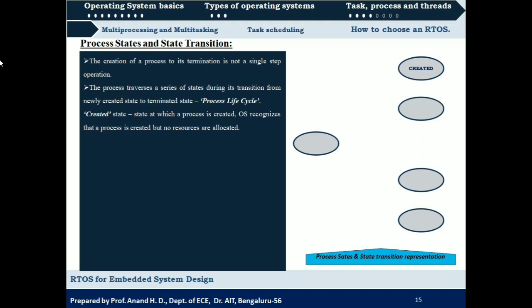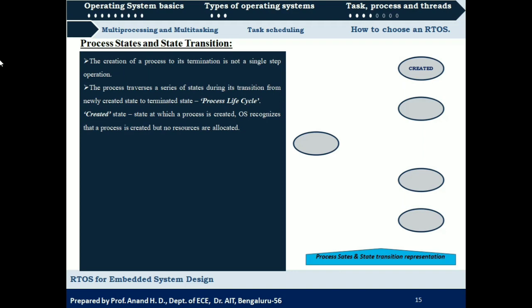So a program is there and you are going to divide that program into a number of instances. What it means is that a process is created. At this point of time, the OS will recognize that a process is being created, but no resources are allocated to that process. That stage of a process is called the created state.